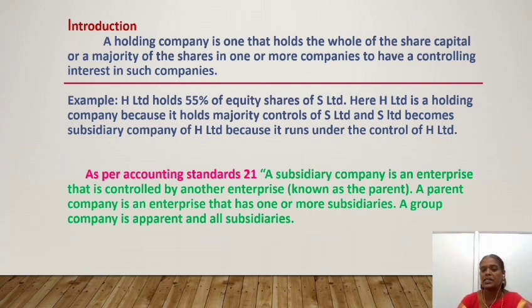A subsidiary company is an enterprise that is controlled by another enterprise known as the parent. So, the subsidiary is the other company and the parent is the holding company.